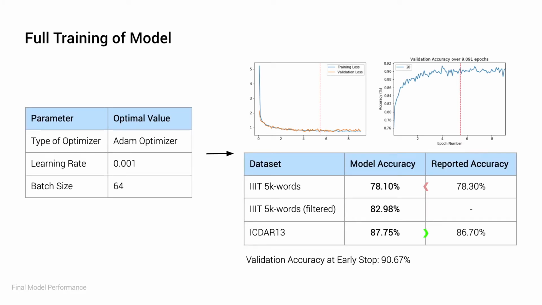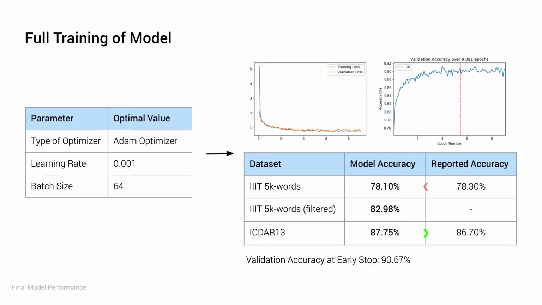With this, we have the Adam optimizer, a learning rate of 0.001, and a batch size of 64 as our optimum parameters. A CRNN model was then trained over the entire MJ-Synth dataset for a total of 30 hours and 38 minutes on Paperspace's GPU. The plot on the left here shows the training and validation loss comparison, while the plot on the right shows the model accuracy as it trains.